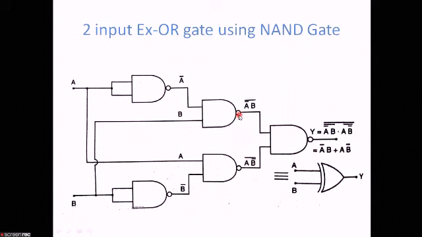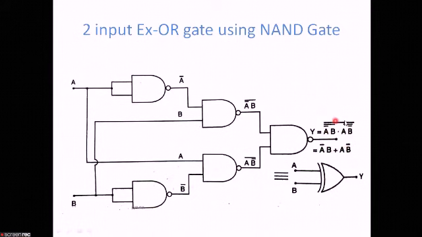So again, these outputs are going as the inputs to the fifth NAND gate. That is A bar dot B whole bar, then A dot B bar whole bar is going as the input. So here again this is the NAND gate, so it will be A bar B dot A B bar, whole bar, and this one is again bar. So this one will be A bar B plus of A B bar.